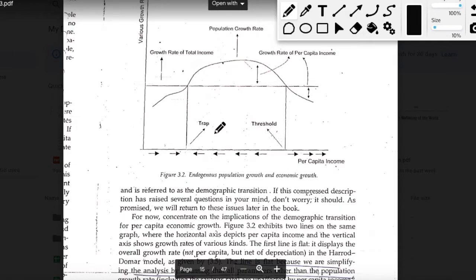You will only toggle between region 1 and region 2, because if you are in region 2, eventually you will land up in region 1 because you are facing a negative income growth. If you are in region 1, then you will eventually land up in region 2, and you will only toggle between these two regions. They are definitely the problematic areas. It's important for your economy to cross this point, because once you cross it, you will only and only face a positive per capita income growth rate. How you can do that is another concern, and we'll see how you can possibly push your economy beyond the threshold point.